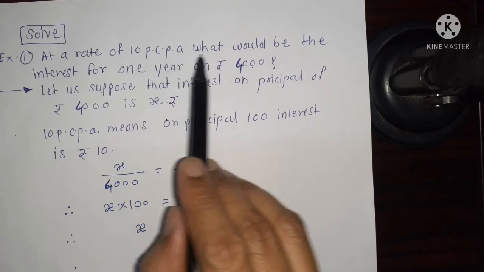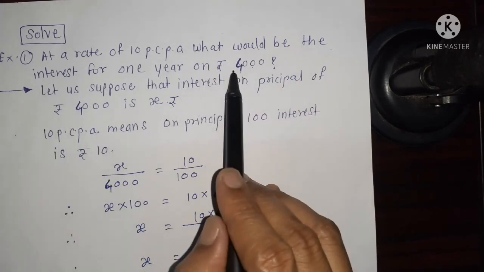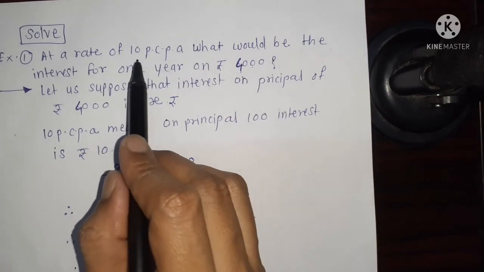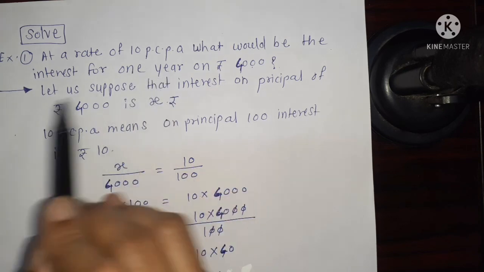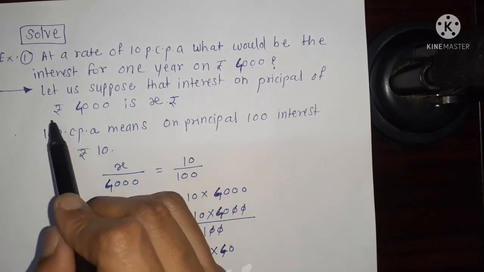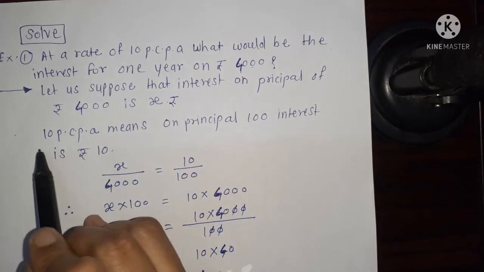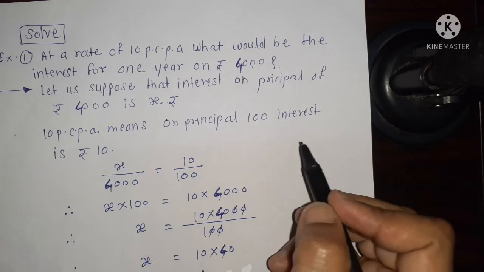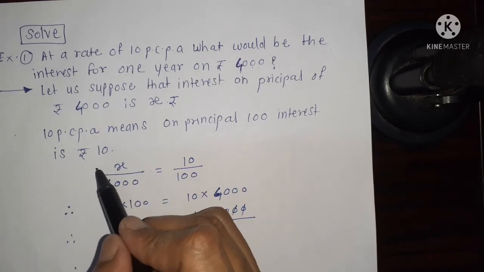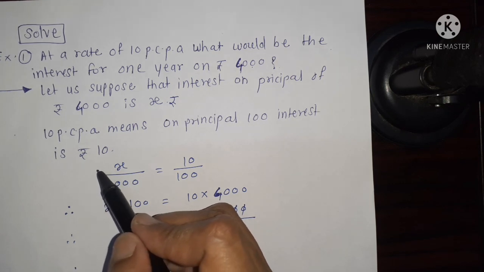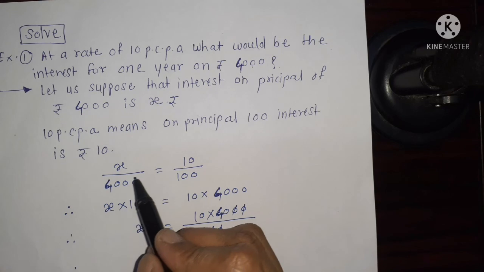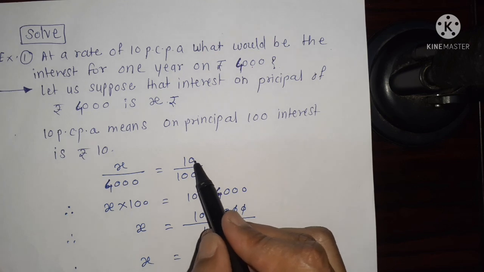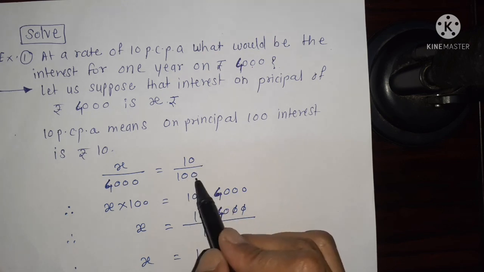Solve example first. At a rate of 10 PCPA, what would be the interest for 1 year on rupees 4,000? We are given principal 4,000, rate 10% and period 1 year. Let us suppose that interest on principal rupees 4,000 is X rupees. 10 PCPA means on principal 100 interest is rupees 10. We can take the ratio of interest to principal in two forms. X out of 4,000 rupees principal is equal to 10 out of 100 rupees principal.